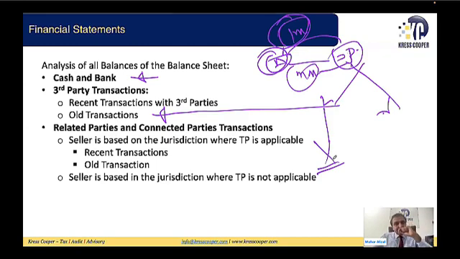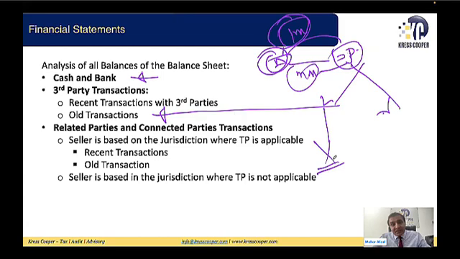But if there was a transaction with the related party, this was an old transaction, and any revaluation has not been done, or revaluation was done in the past, then there is a possibility that the value of the asset or the value of the liability is different from whatever is reflecting in their books, because this is a transaction with the related party.